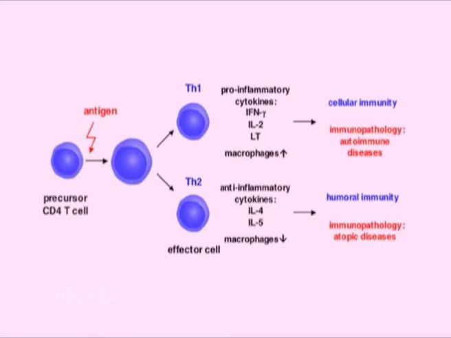Th2 cells produce IL-4 that stimulates IgE production and IL-5 which activates eosinophils. They also produce IL-10 and IL-13 that inhibit macrophage activation and suppress Th1 cell mediated immunity.